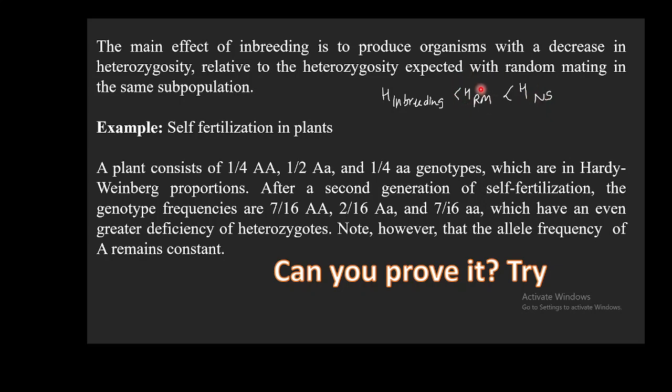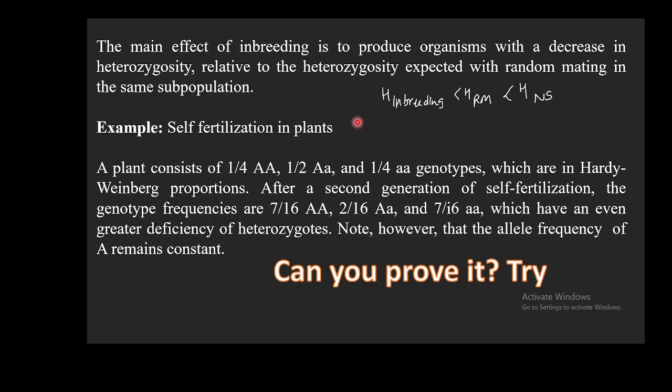If you have not watched the videos on random mating, please do watch them. In random mating also, the heterozygosity decreases with every generation, but the decrease is not as high as in inbreeding. So in inbreeding, the heterozygosity is very low in comparison to random mating, and in random mating it is also lower in comparison to natural selection.